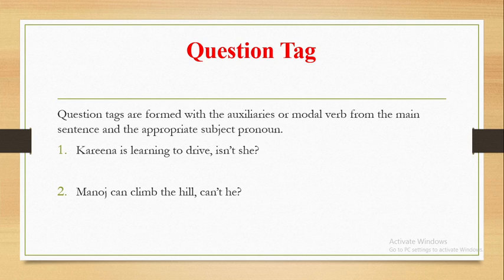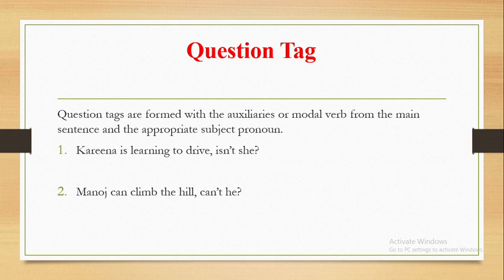Let us look at the second example. Manoj can climb the hill. Here the modal auxiliary or modal verb can is used, and hence we need to use the appropriate modal verb in the question tag, which is can, with a negation not, which is read as can't.